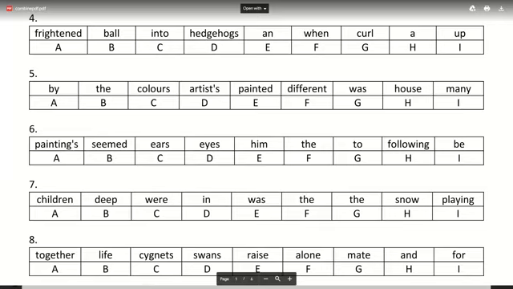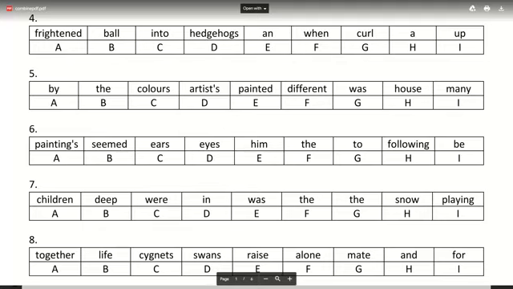So what all of you are writing is wrong. Only one of you got it right. It's when frightened hedgehogs curl up into a ball. That's the sentence for number 4. Yes, Tina, you got it right now. Now all of you are getting it right. Ashmi, you need to try it again because you didn't get it right. Try doing number 5 now, those who have completed number 4.